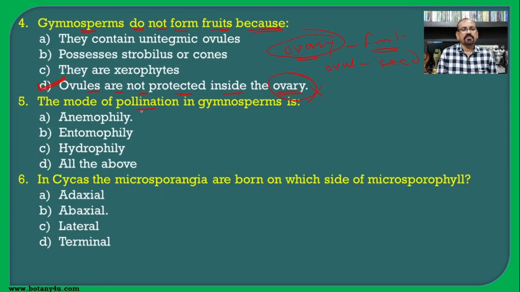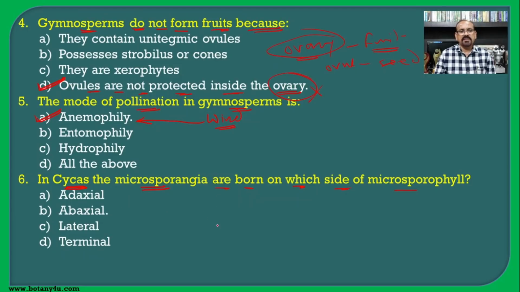The mode of pollination in gymnosperm is, if you see the gymnosperm, they are adapted for pollination with the help of wind, and pollination with the wind is known as anemophily, and hence A is the correct option for this question. In Cycas, the microsporangia are borne on which side of the microsporophyll?